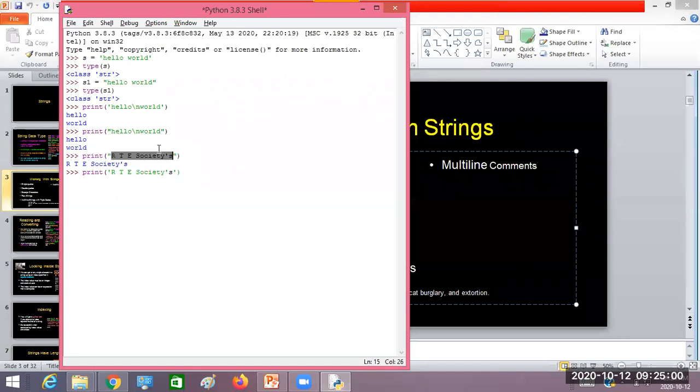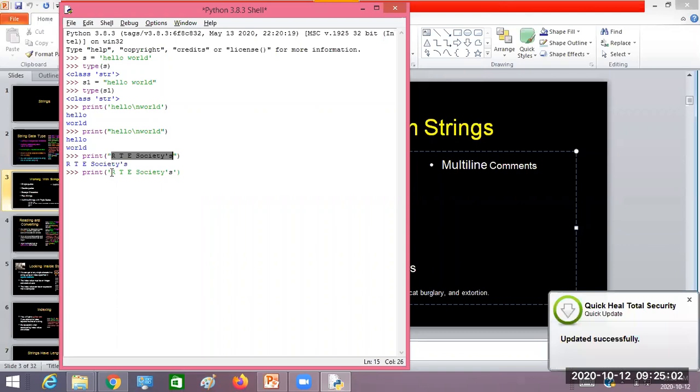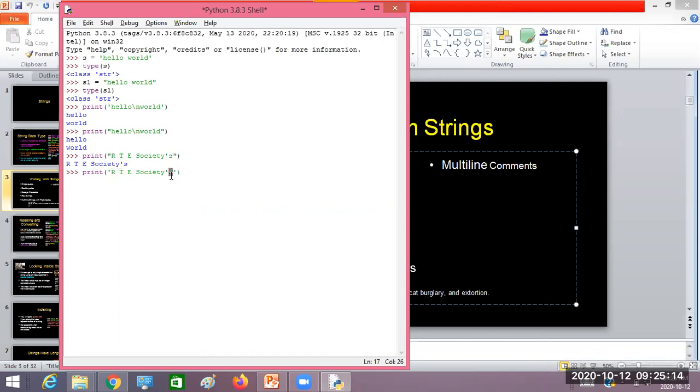When I use the same text in the single pair of single quotes in the print function, then what is happening? You see here, up to this there is a color, this color, right? But here you see this one, it is in black color. That means here is the start of the string and here is the end of the string. It treats this as the end of the string, and this one is not a valid syntax. Now look at here, what we got: invalid syntax. Are you getting my point now?